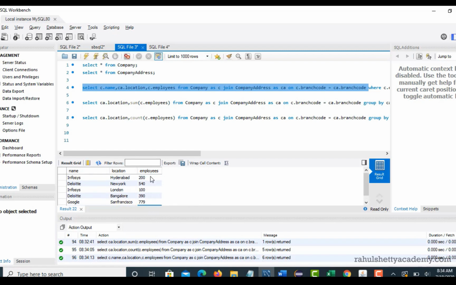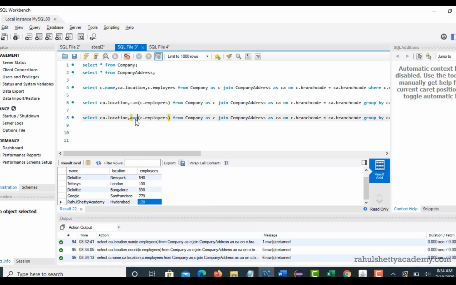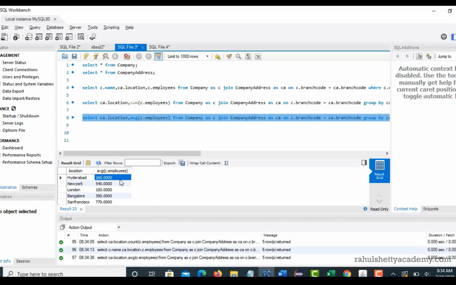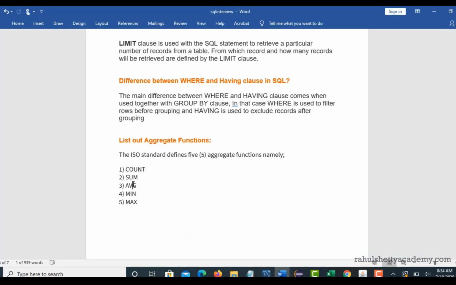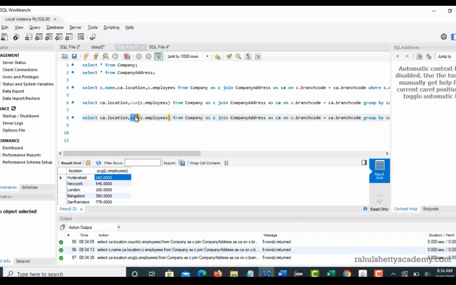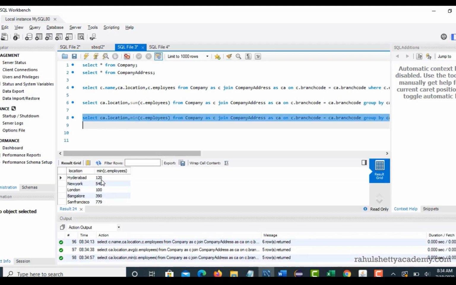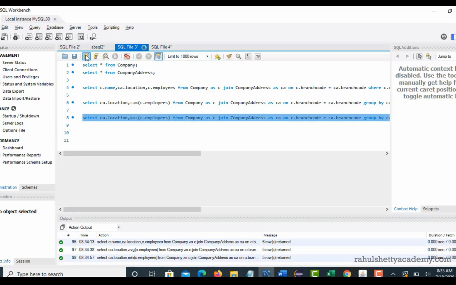If you say sum, then you will get 200 plus 120, 320. If you say average, then you will get 200 plus 120 divided by 2, 320 by 2 will be your average. You see that the average is 160. So like that, these aggregate functions can be applied after you filter results based upon group by. You can get the minimum. So 200, 120, two values there. What is the minimum? 120 is the minimum value, right? And now when you apply minimum, you see that you got 120. And if you want to get the maximum, 200 will be your output, right?